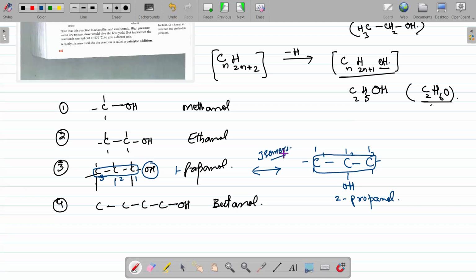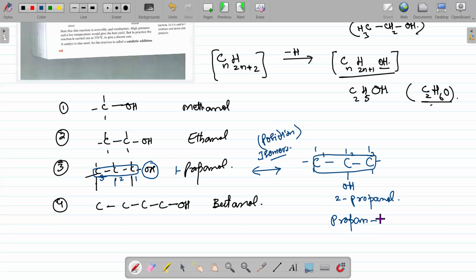Which type of isomers? Previously, we discussed chain isomers, which were different in terms of their chain structure. Now they are different in terms of the position of the functional group. Here, the position of the functional group is 1. Here, the position of the functional group is 2. So these are two isomers of each other, and we can call them position isomers. Is it clear?